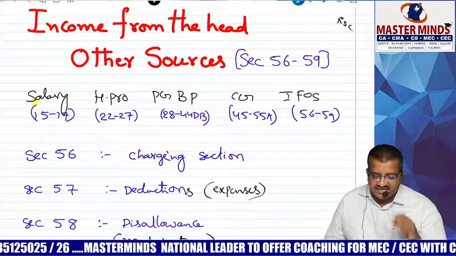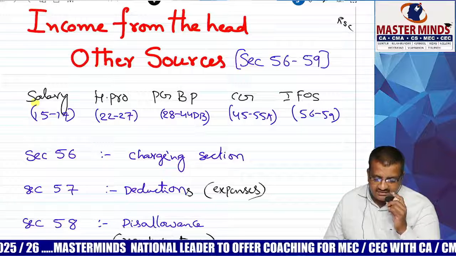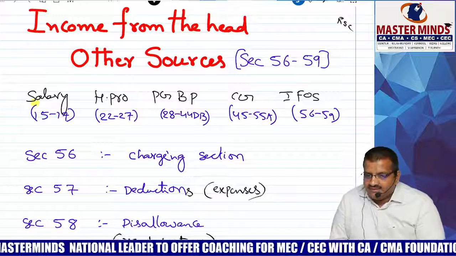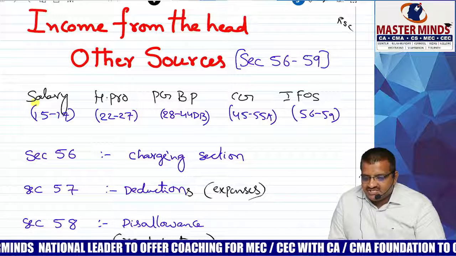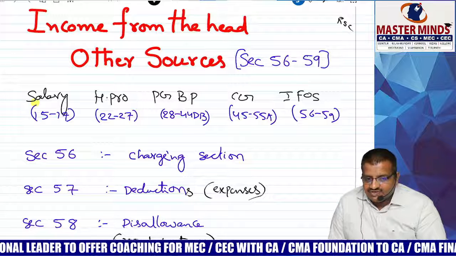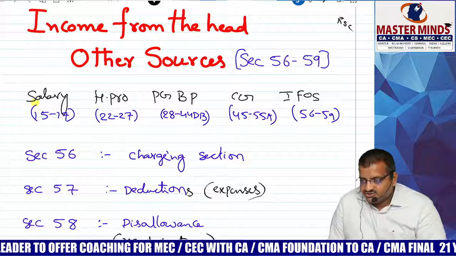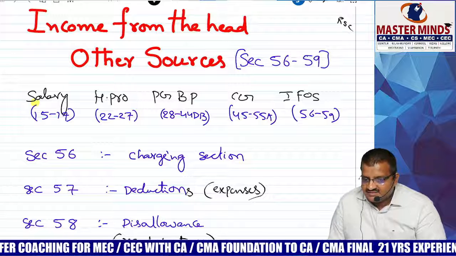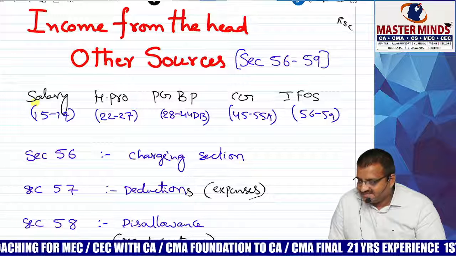Now we are going to start a very important chapter. Weightage of this topic is minimum 2 to 3 marks. Very important chapter: income from the head, other sources. If I want to start all other heads, first you should know about income from the head, other sources, because this is the last head as well as the residuary head.